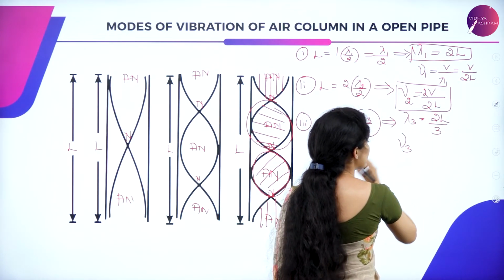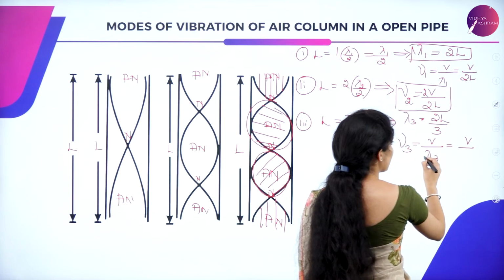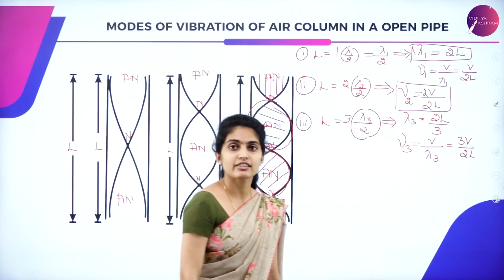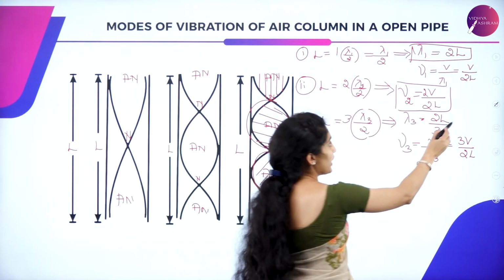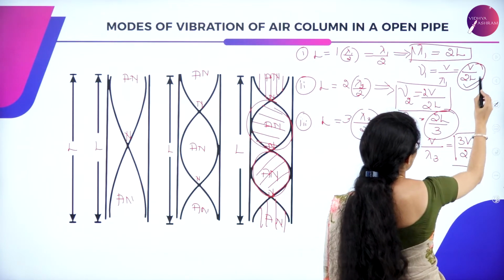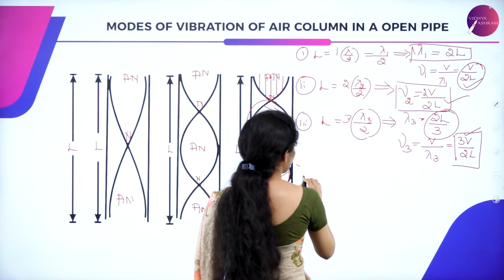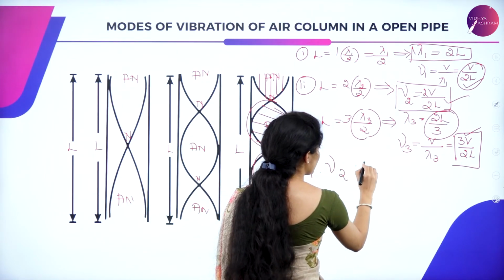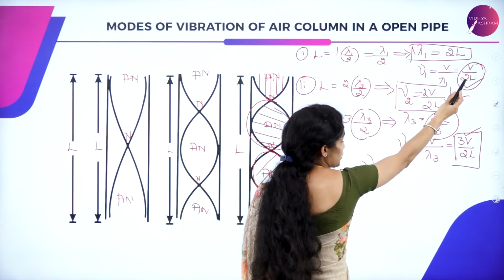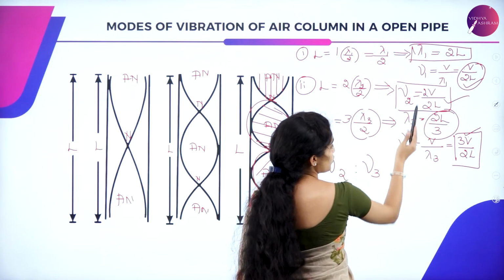When you opt for frequency nu3, you have V divided by lambda 3, which is V divided by 2L by 3, and the 3 goes up, so it becomes 3V divided by 2L. So you have V by 2L, 2V by 2L, and 3V by 2L. Having all these, the ratio of frequencies nu1, nu2 and nu3 is given as 1:2:3, since V divided by 2L cancels, so 1 remains, 2 remains, and 3 remains.